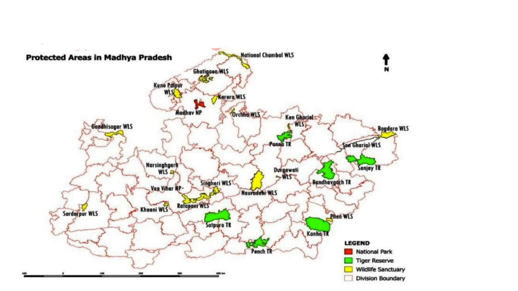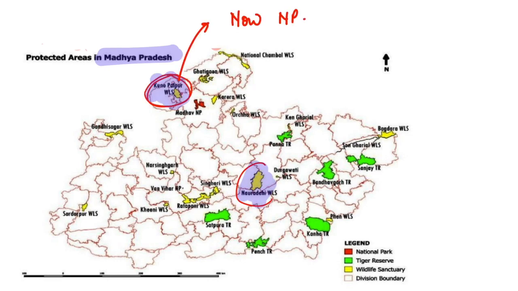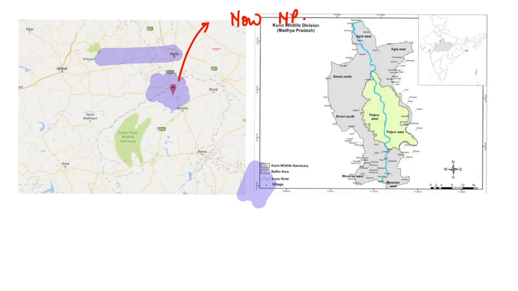Now, guys, Kuno as well as Nora Dehi are both in Madhya Pradesh. So if we see their relative location, it could be like this. First of all, in the north, there is Kuno Palpur Wildlife Sanctuary, you can see here, and then here there is Nora Dehi Wildlife Sanctuary. Now, guys, personally, I believe Kuno is more important because it was repeatedly in the news.